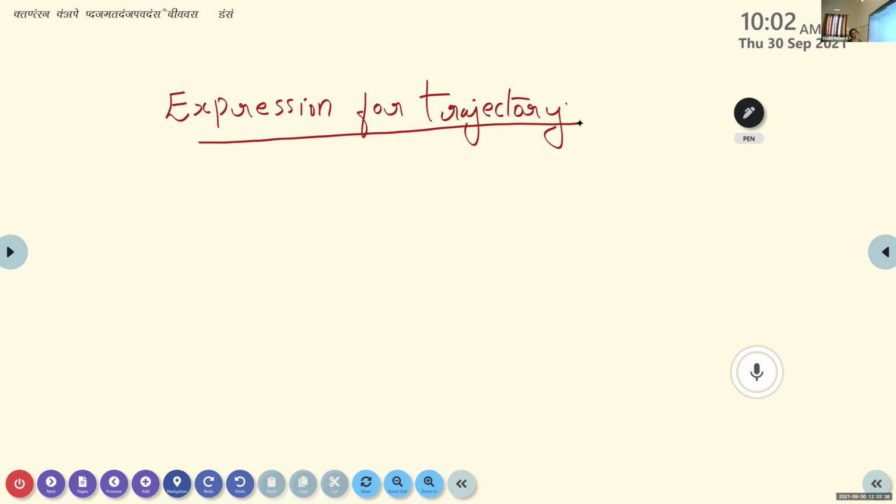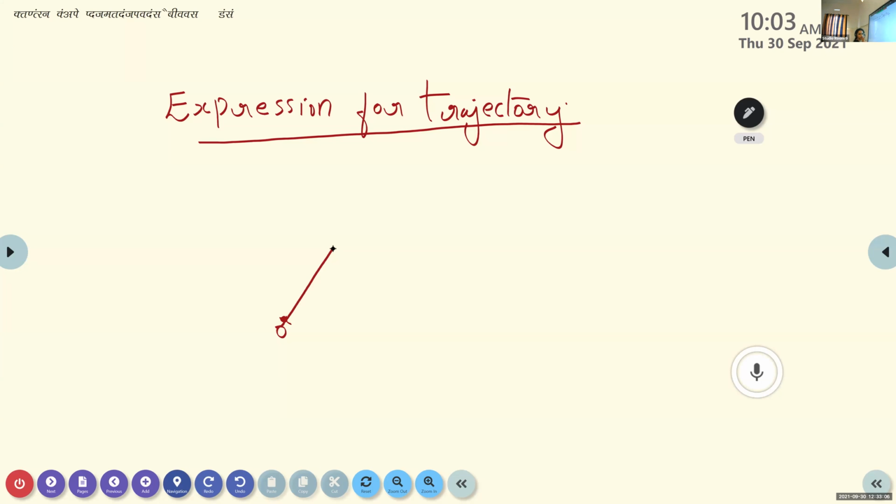Expression for trajectory. We know that here we have the point O. Point O is the point of projection. What do you mean by point of projection? It is the point at which we project the projectile into the air.